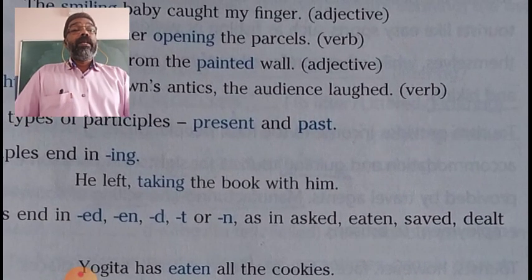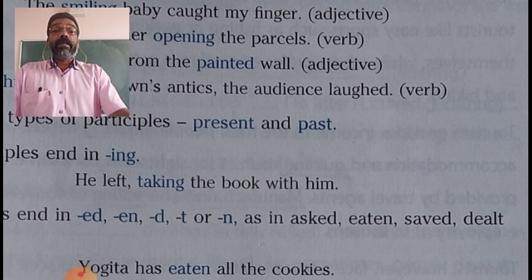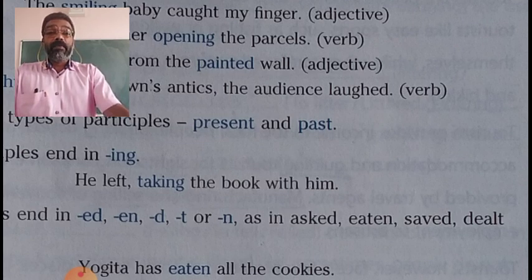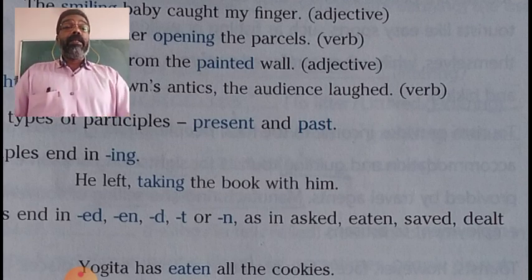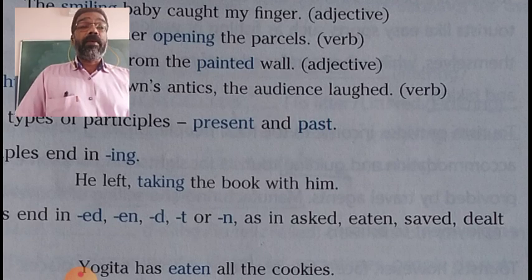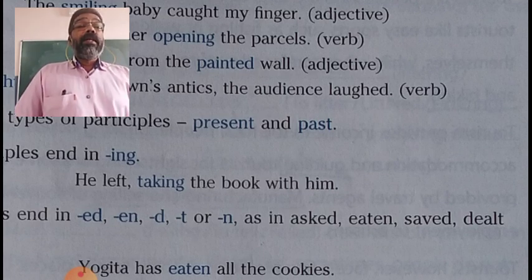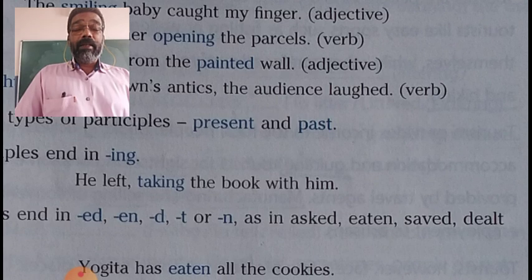Served: serve, by adding d to the first form of the verb, we get served, the third form of the verb. Dealt: deal, by adding t to it, we get dealt.